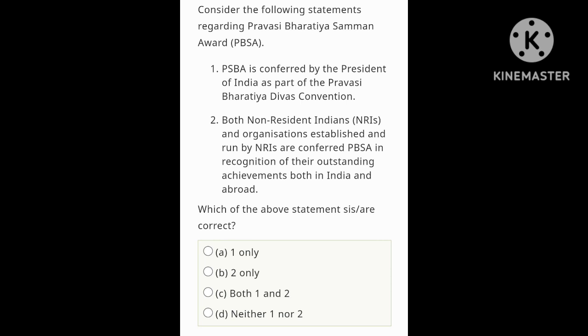Let's look at the options. Which of the above statements is/are correct? If it is written in any question, just check whether it is asking for choosing correct or incorrect. It is very important. Option A is 1 only, B is 2 only, C is both 1 and 2, D is neither 1 nor 2. So option C is correct, both 1 and 2. Let's move on to the next question.